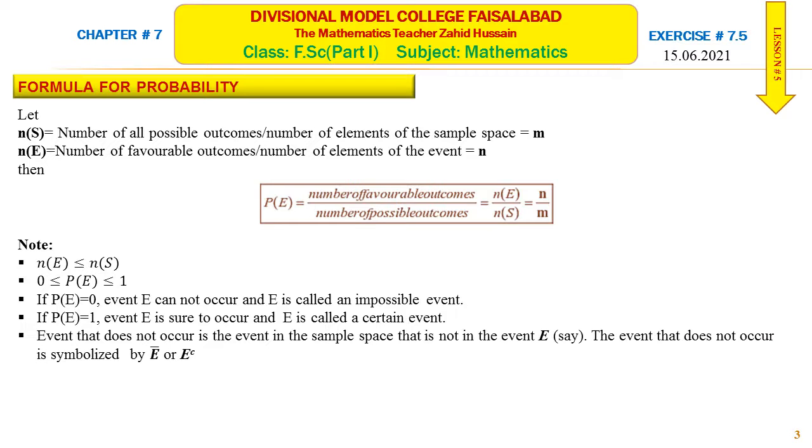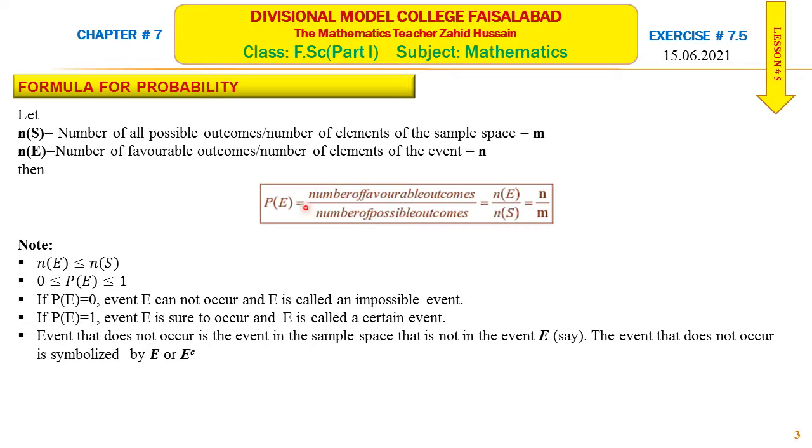An event that does not occur is the event in the sample space that is not in the event E. The event that does not occur is symbolized by E with a bar over the letter, or by writing a small c over that letter. So E bar, or E^c, means the probability of the event that does not occur, the complementary event.